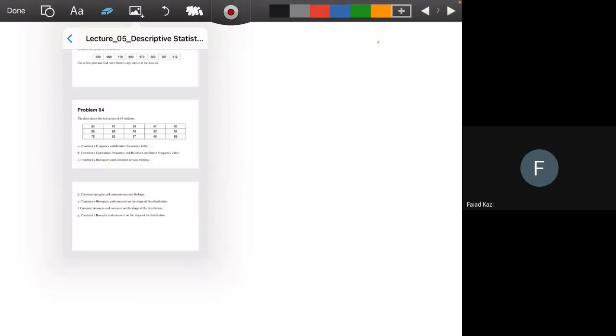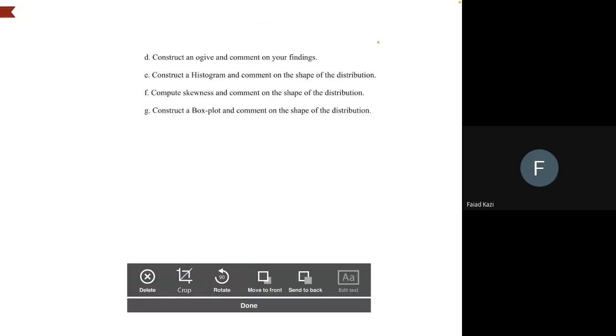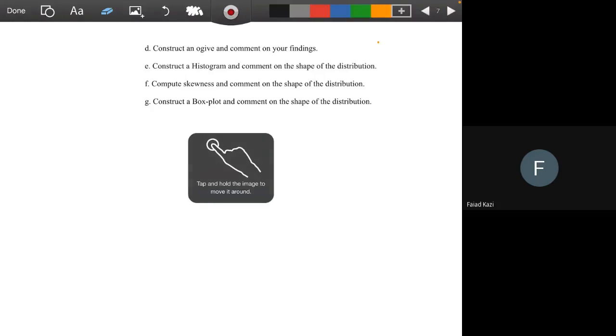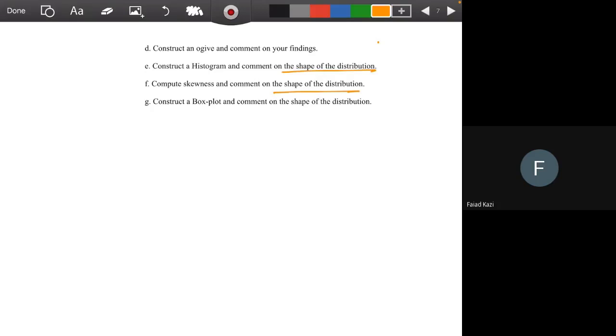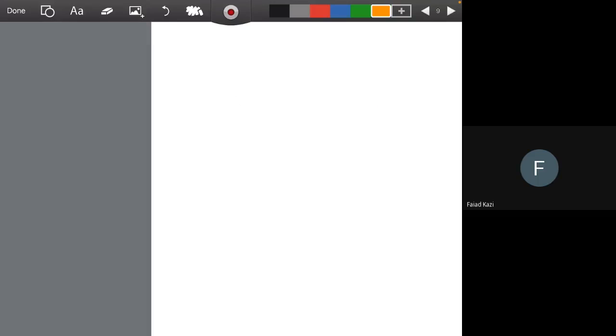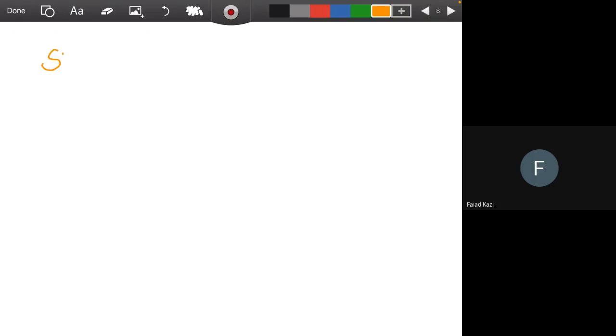Okay. Then the last 3 questions, those are actually about the same topic, that is shape of a distribution. First, I will explain what's the shape of a distribution, then we will find out different methods how to find it out. Okay, shape of the distribution. So, a shape of a distribution. We have two types of distribution.